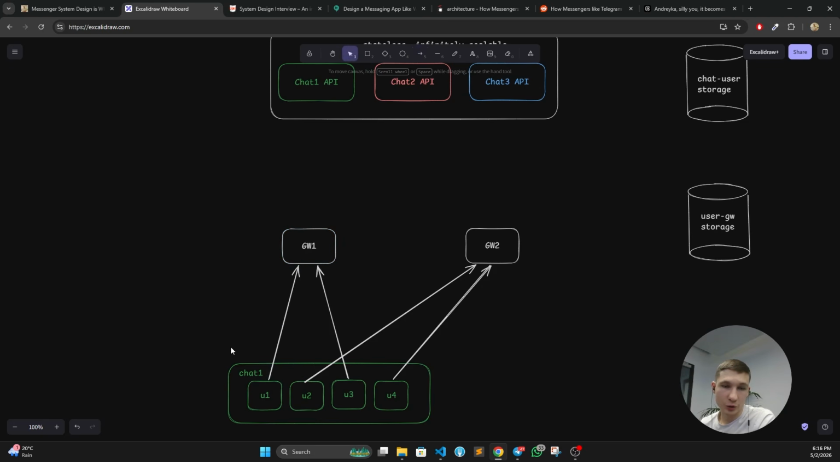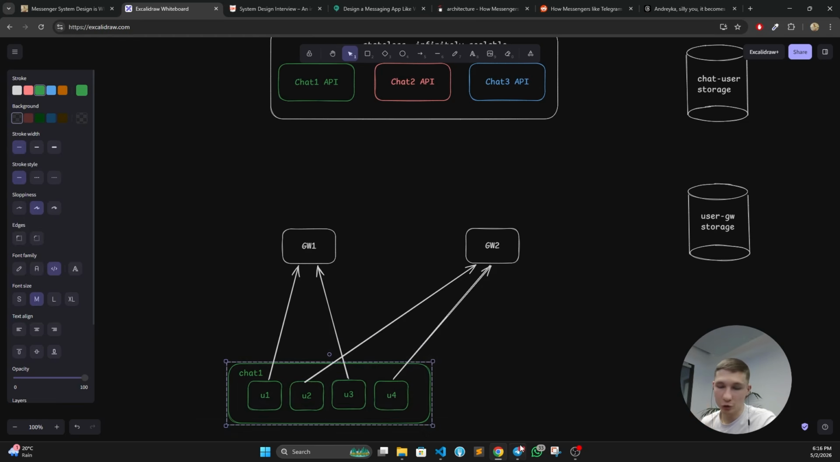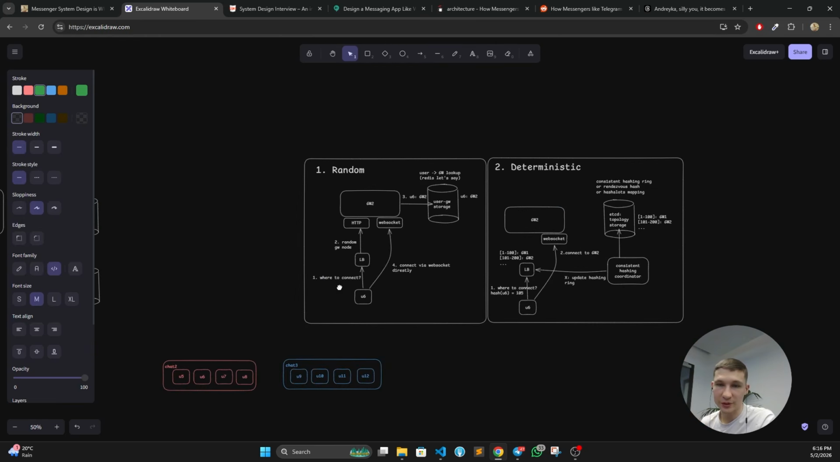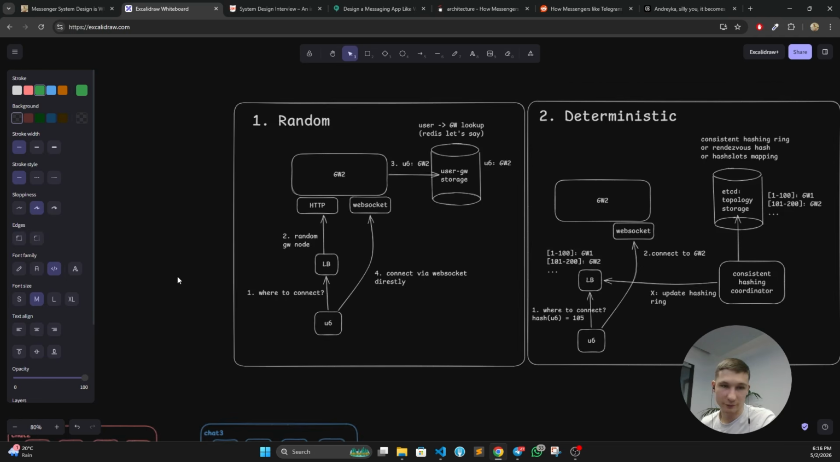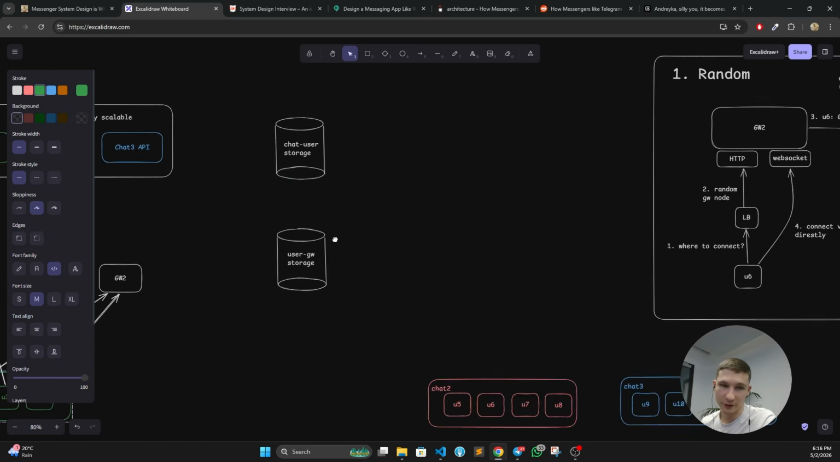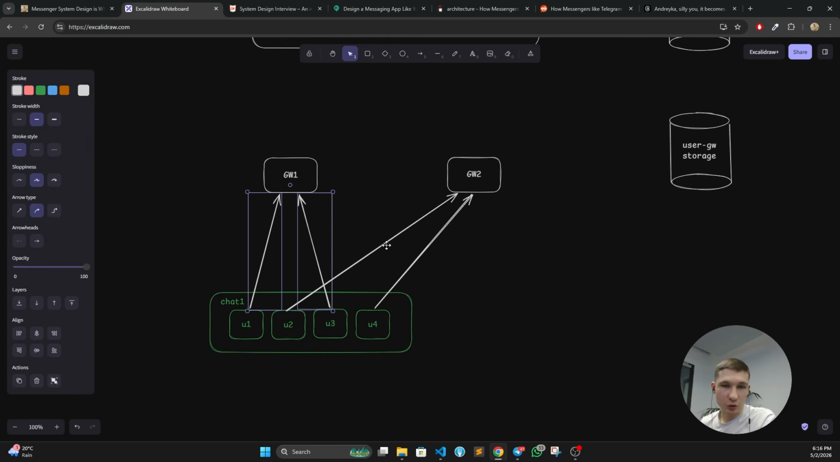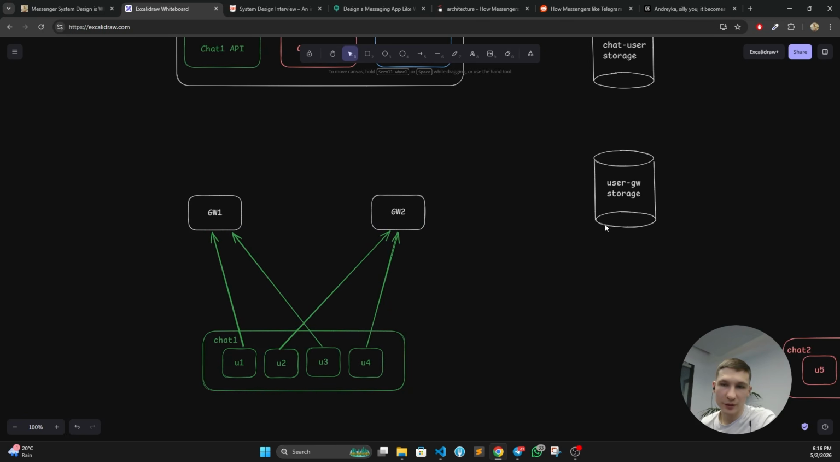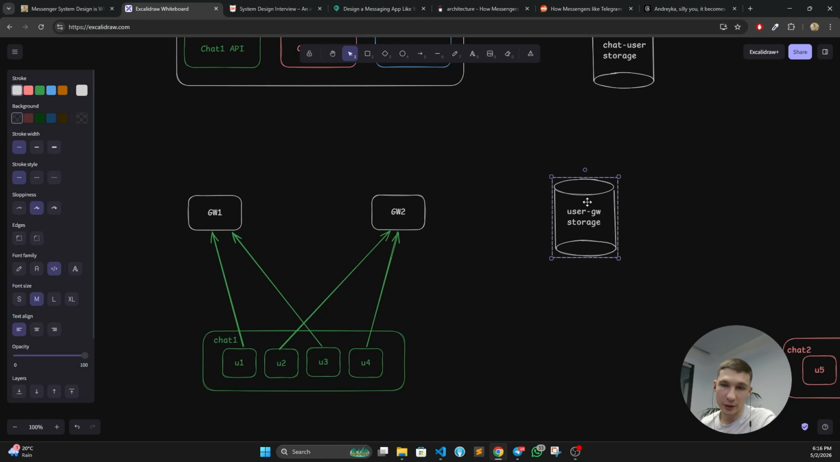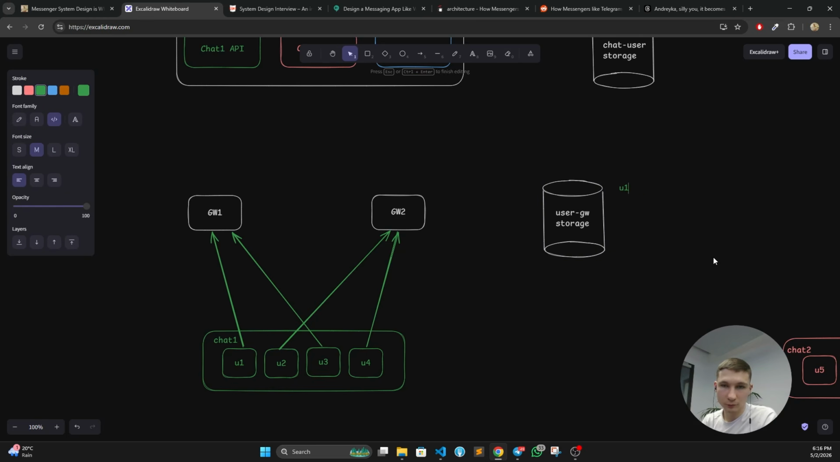It is done so we can evenly distribute the connections between gateway nodes, because we don't want any hotspot, right? So round robin is pretty fair here. Also, as we explained before, our random way of connecting is exactly going to do that if we have a good random function, right? So let's say we have these connections to gateway nodes. Now, as was explained before, we need a user to gateway storage that will store the mapping of user to gateway node.